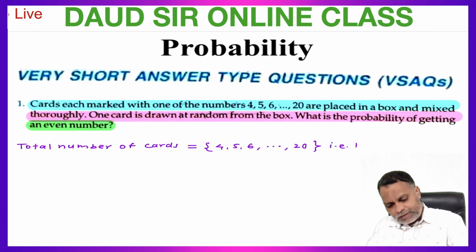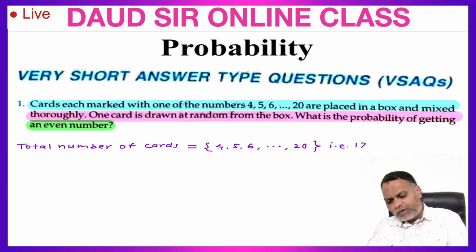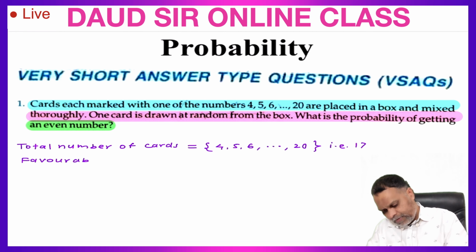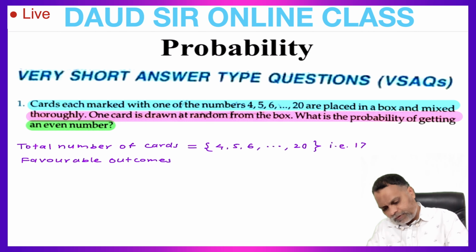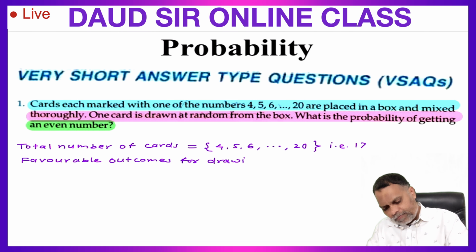That is 17 cards. So favorable outcomes for drawing an even number card: how many even number cards are here?